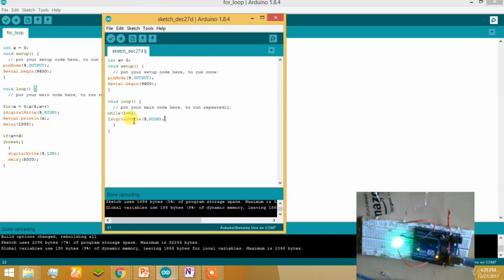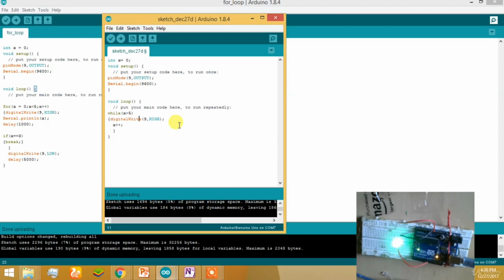Now in a while loop you can use other statements also, such as while x is smaller than 5. This is the best example. You can also add an increment inside it, such as x incrementing at every step. In this while loop, while x is smaller than 5, digitalWrite 9 is HIGH.